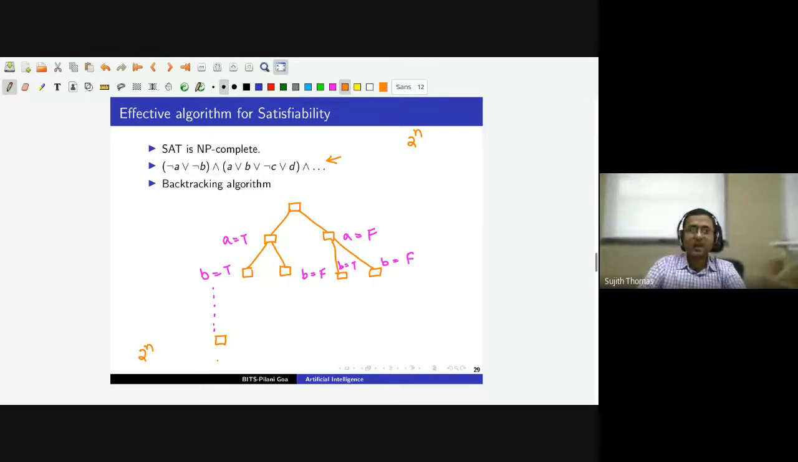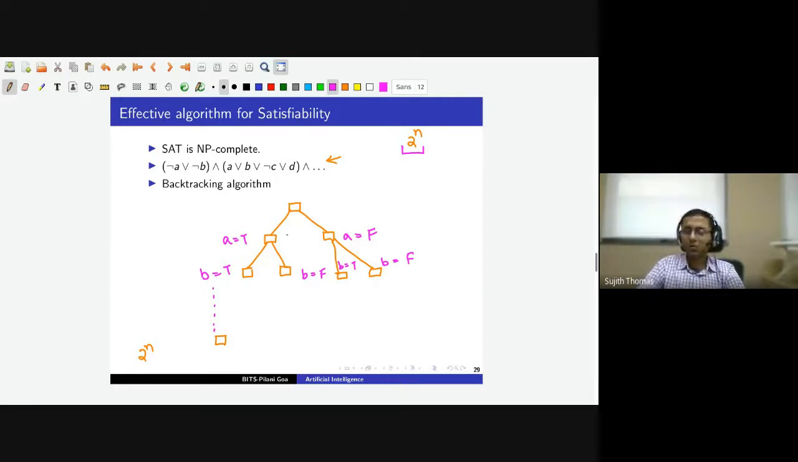So the idea here is to prune portions of this search tree. Just like in alpha beta search, where we pruned some subtrees so that our algorithm will run faster, similarly we will try to prune this search space so that we don't have to look at all the possibilities. A brute force search might look at all the 2 to the power n possibilities, but we don't want to do that.